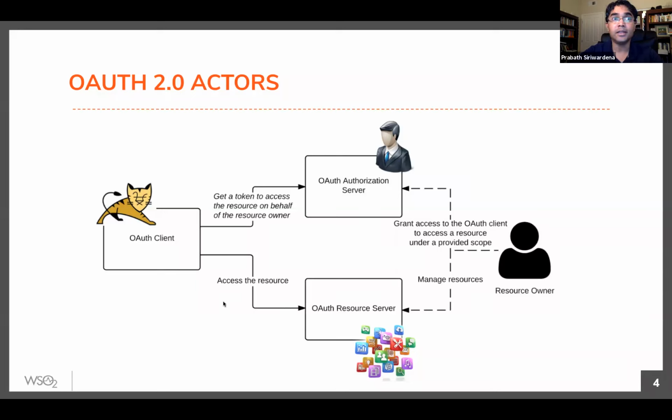And here you can see the delegation use case: the client application accesses your Facebook wall on behalf of you, right? So the Facebook wall, or the Facebook API, is the resource server. Facebook itself is the authorization server which authenticates you and issues a token to the client application. Okay? So you are the resource owner.